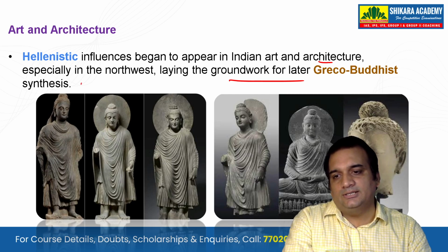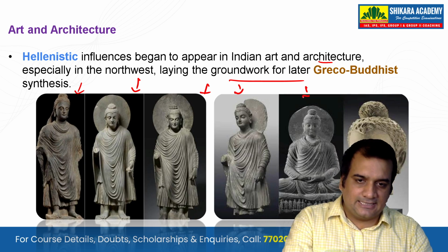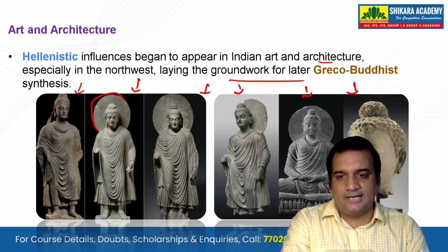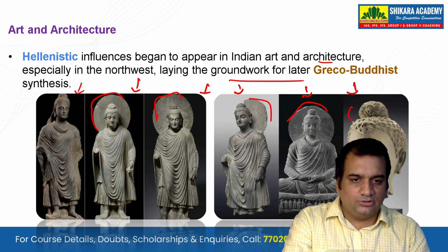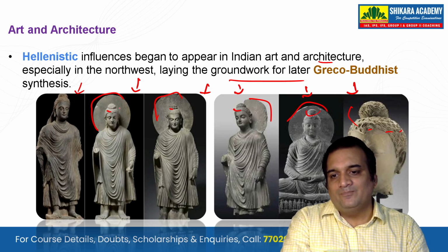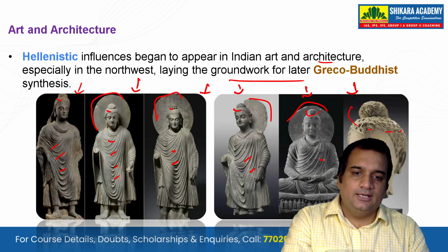If you see this, the very specific thing that has now come to Indian art and sculpture is this halo at the back. You're seeing the halo in almost all of these. Then the second thing to notice is the hairstyle. The third thing to notice is the dress; this drapery system in the dress is something very unique.